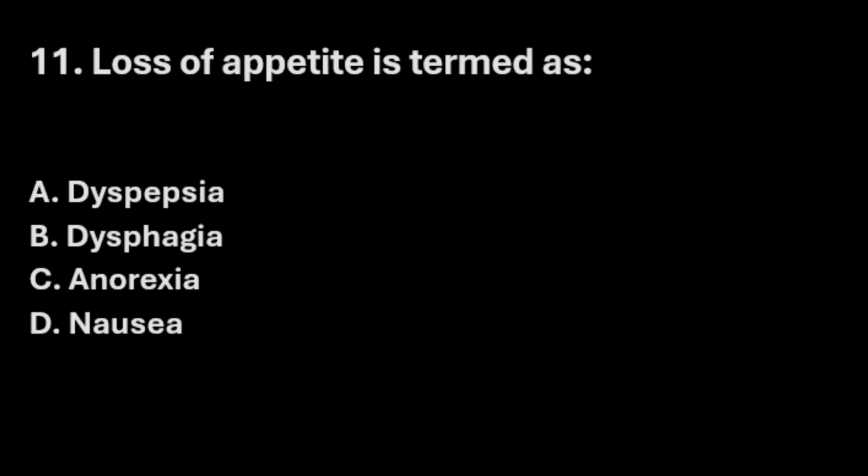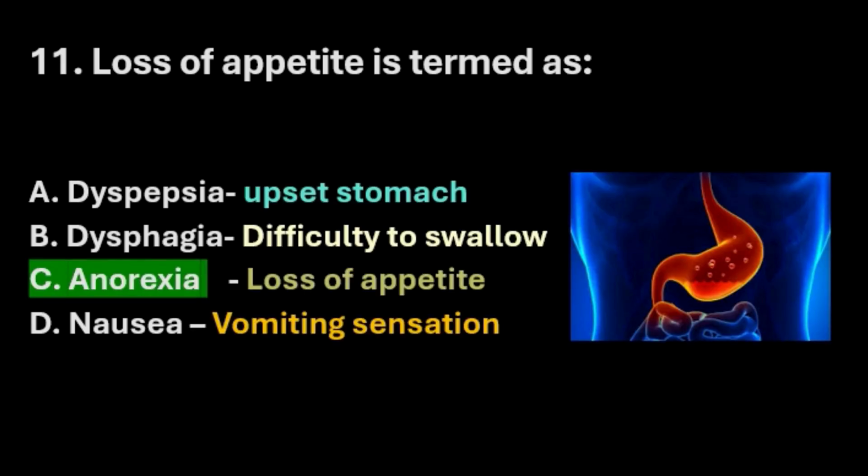Next question. Loss of appetite is termed as option A dyspepsia, option B dysphagia, option C anorexia, and option D nausea. The right answer here is option C. Anorexia is the loss of appetite. Dyspepsia is upset stomach or indigestion of the stomach or ulcer formation. Dysphagia is difficulty to swallow. Anorexia is the loss of appetite, and nausea is the vomiting sensation.